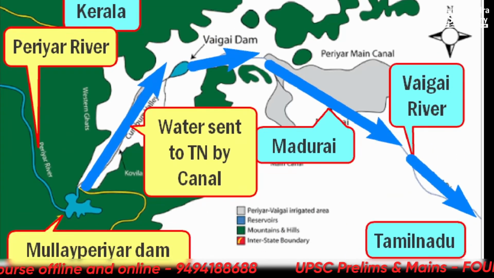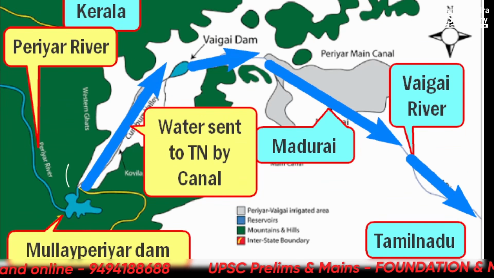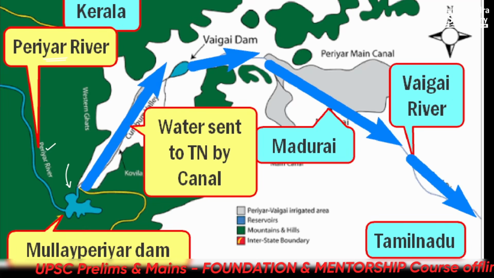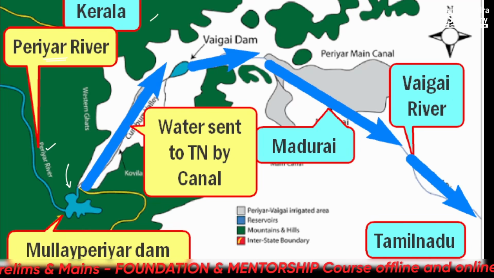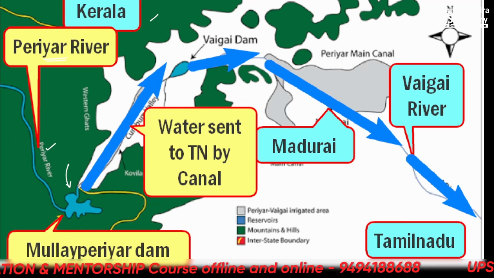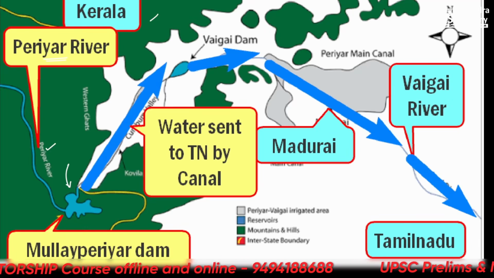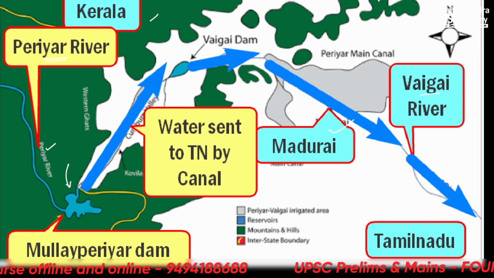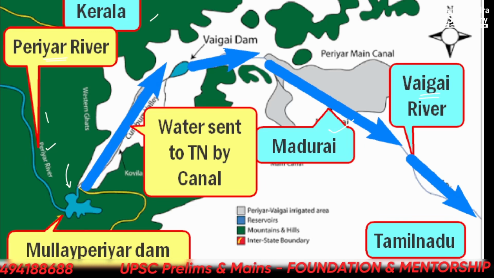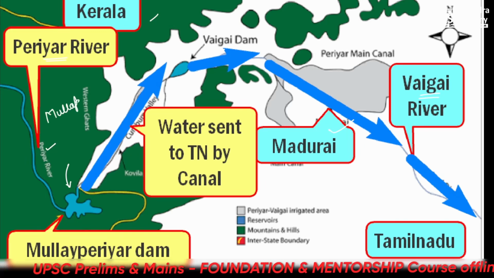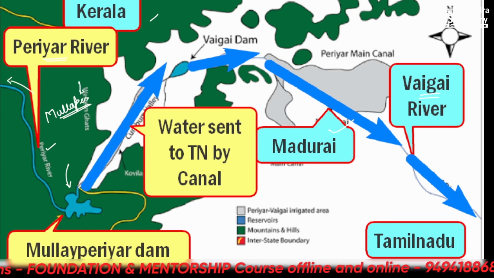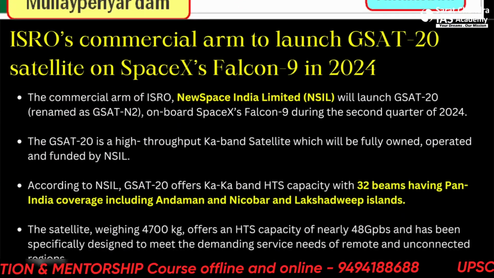Okay, let's see the map here. This is the Mullaperiyar Dam. This dam is on the Periyar river. Here you can see the Periyar river, and this is the state of Kerala. From here water goes towards Tamil Nadu. Water is sent to Tamil Nadu by a canal: Vaigai Dam, then Periyar Main Canal, and here is the Madurai Vaigai river, and further into Tamil Nadu. So on which river is Mullaperiyar Dam located? On the Periyar river. Alright, and Idukki Dam is also located on the same river.